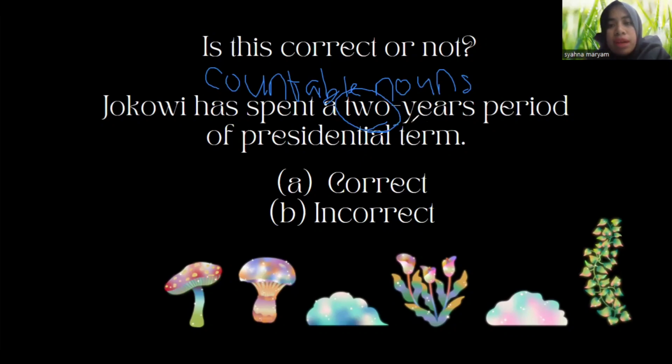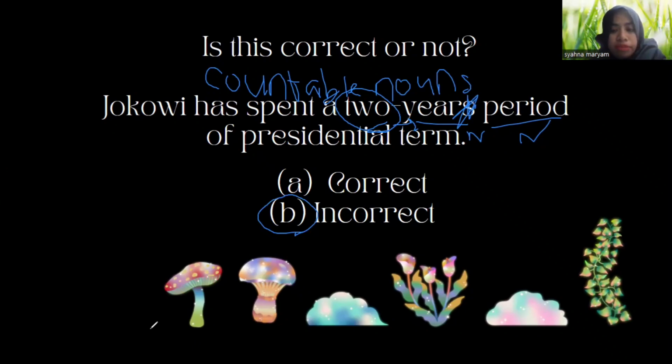And then we see what comes after that, right? We have here a noun, and this one is also a noun. Based on the presentation given by my friend, when there are two nouns in a sentence and one of them is countable, then we don't need the letter S. So it is incorrect.